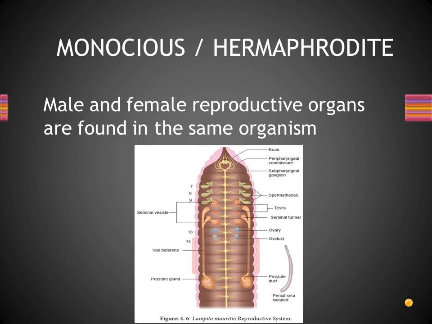Two pairs of testes are located in segments 10 and 11, right? And in segment number 13, in bluish color, a pair of ovaries is present, right? So these are the major reproductive organs of the male as well as the female. Both are present in the same organism, so those organisms are known as monoecious or hermaphrodite type. Fine.